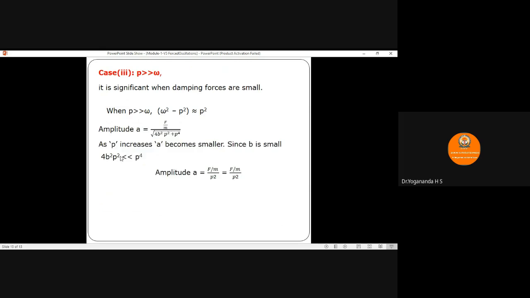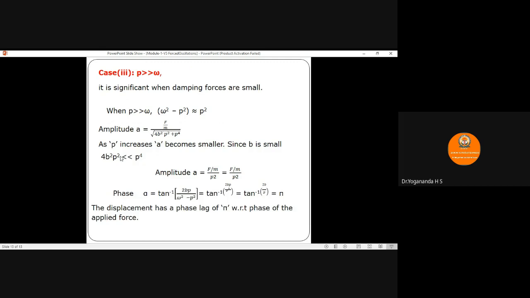Substitute this condition in amplitude, then the expression for amplitude becomes A equals F by M divided by root of 4B square P square plus P to the power of 4. As P increases, the amplitude becomes smaller since the value of B is small, or it is a less damping medium. Therefore, as the frequency of the applied periodic force increases, the amplitude decreases, where it is inversely proportional. Therefore, amplitude A equals F by M divided by P square.